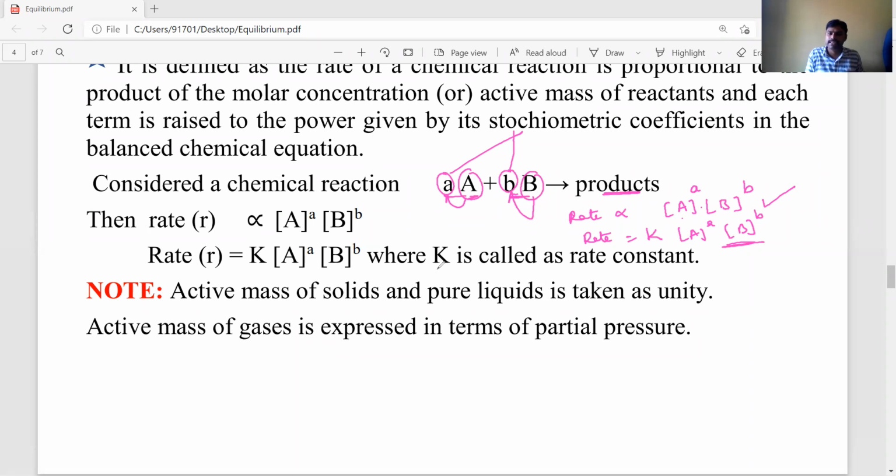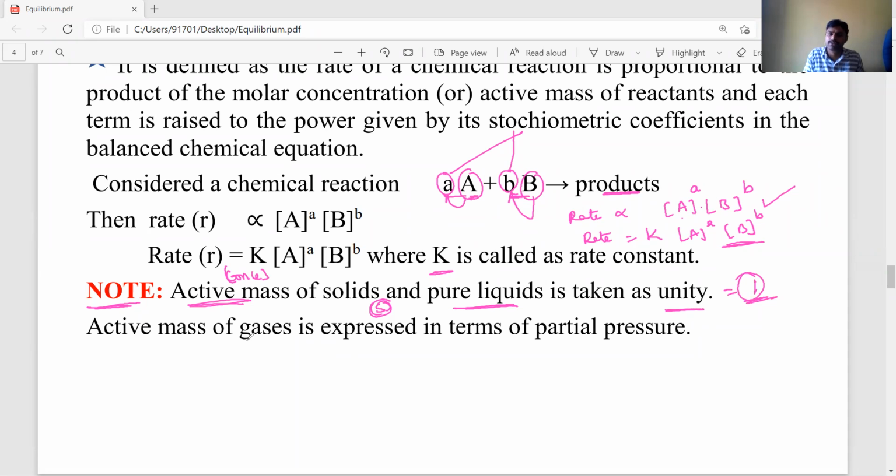Now where K is called the rate constant. Now some exceptions are there to calculate the active mass. Active mass is nothing but concentration. So this concentration or active mass for solids, meaning the substance is present in solid state, or in pure liquid state, pure liquid means it is one single component, the active mass or molar concentration is equal to 1, unity.